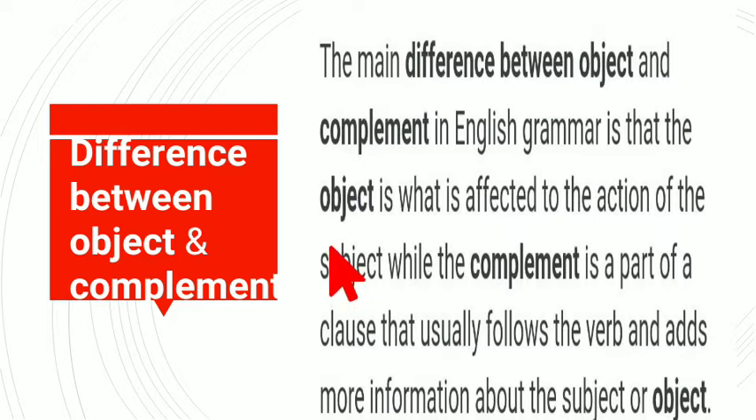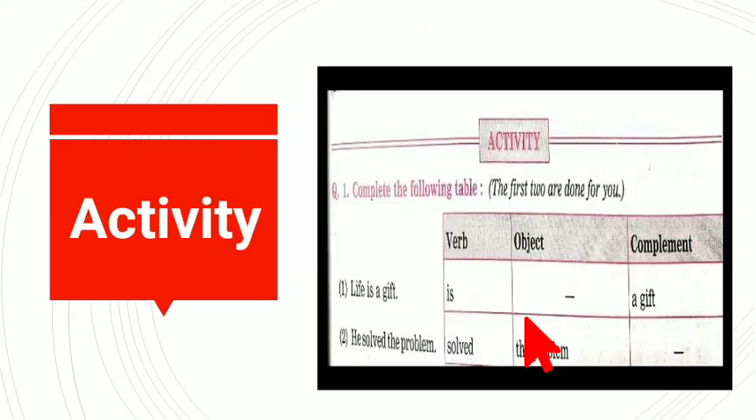For example, I love what? I love flowers. In short, you can understand that the object will always answer the verb in the form of what and whom, whereas the complement will answer how, when, where, why. So it is crystal clear that there is a demarcation between the object and the complement. The object will always answer what and whom, and the complement will tell you how it is.